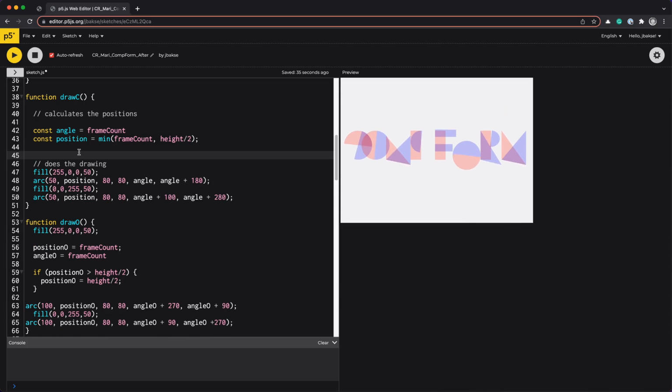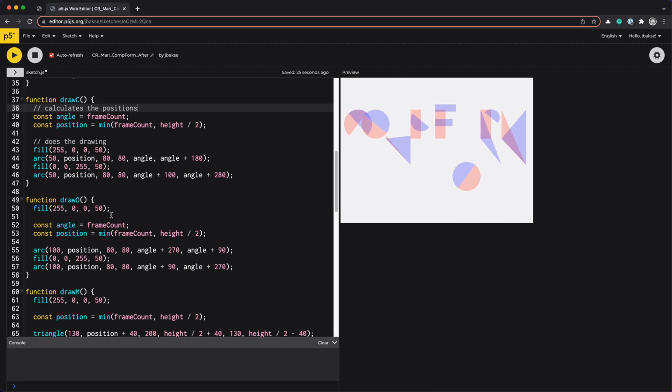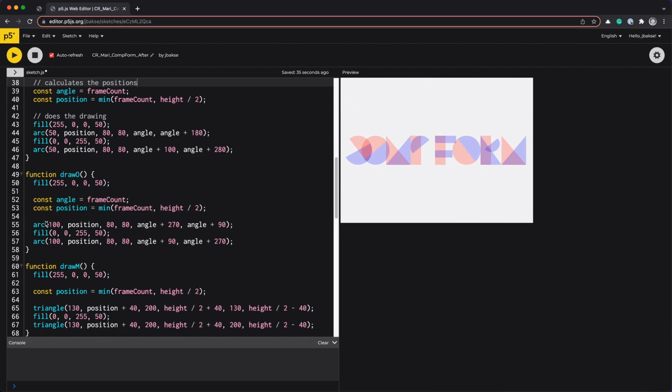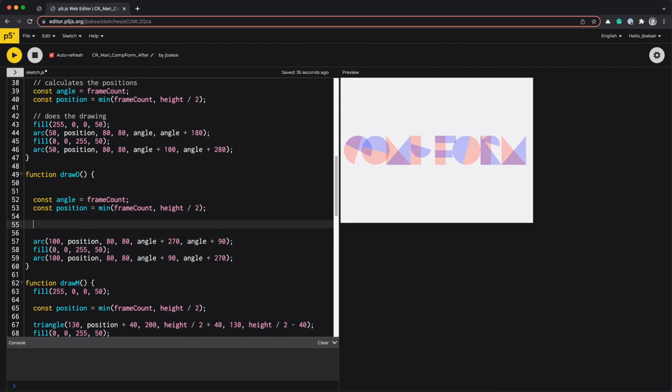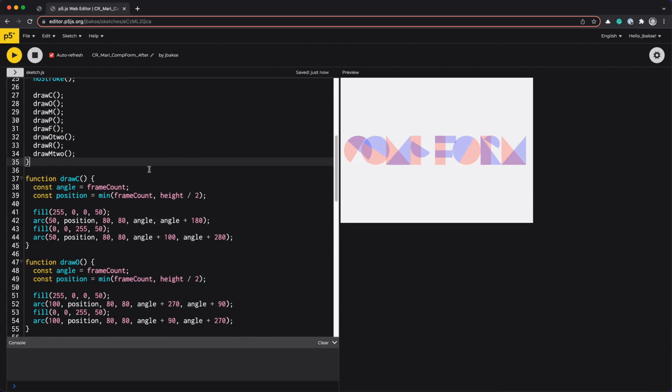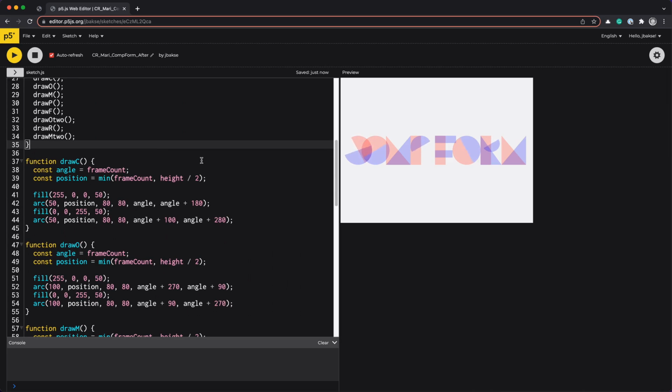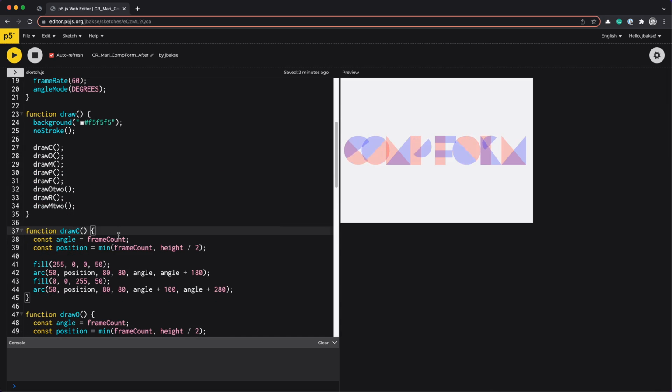When you declare things as const, it's a signal to other people reading your code that after the initial assignment, the value of this variable will not change. That makes it easier to read and understand the code. Now, let's rearrange these functions so that all the fill and drawing code is next to each other. Now these functions are very consistently formatted. Calculate our variables, do our drawings.